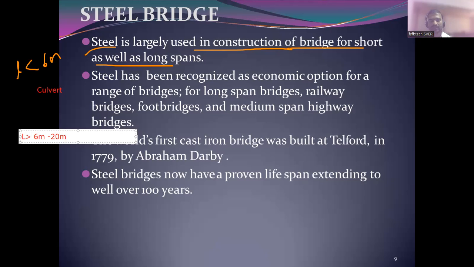Then what do we call it after that? Major bridge. So it is more than 20 meter. For short and long spans, maximum construction is with steel, so the steel bridge is recommended.